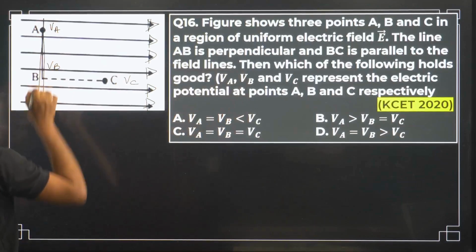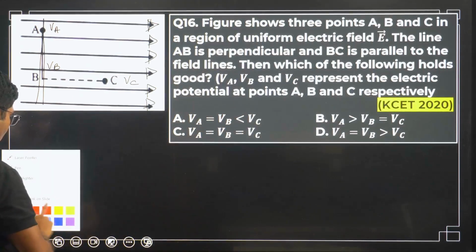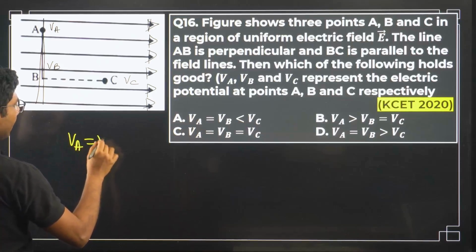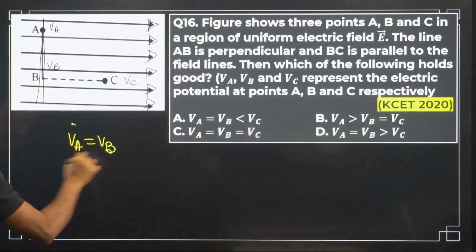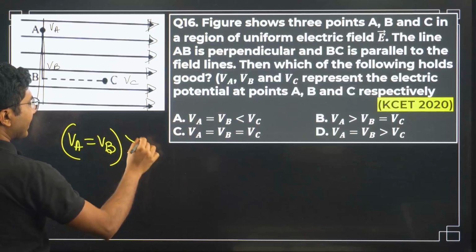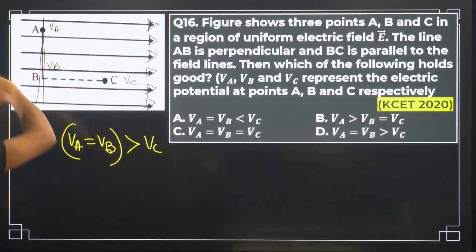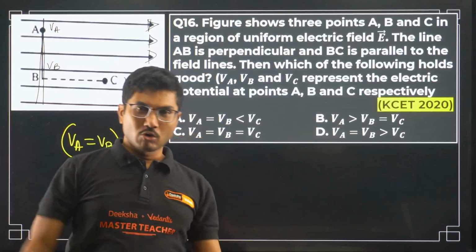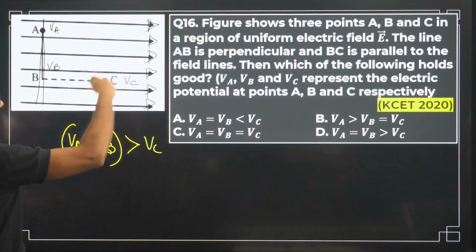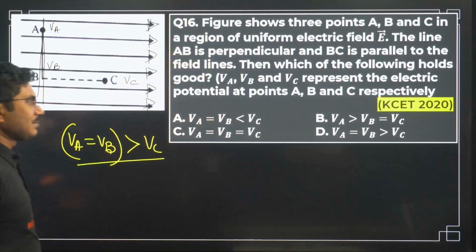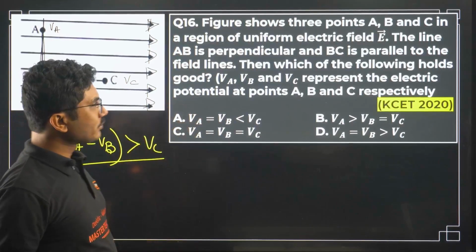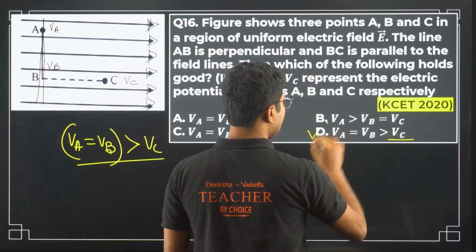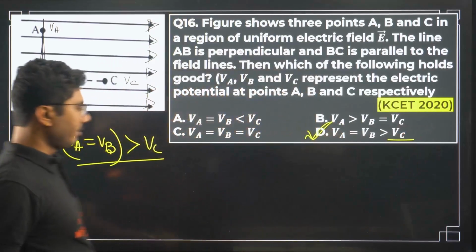So VA must be equal to VB, and both of them must be greater than VC, because whoever appears first has more potential, and whoever comes next has less potential. So VA equals VB and both are greater than VC. This is the correct answer, option D.